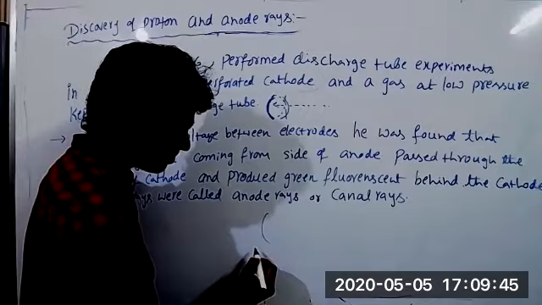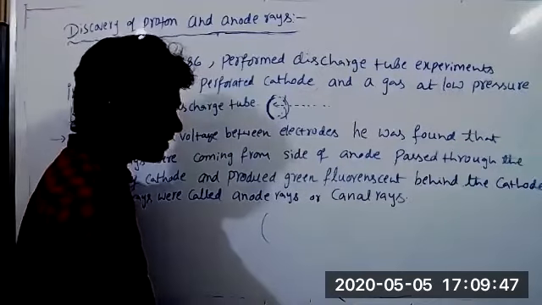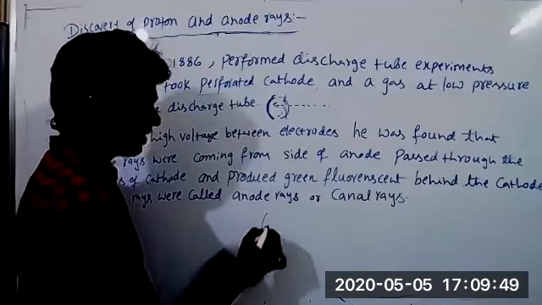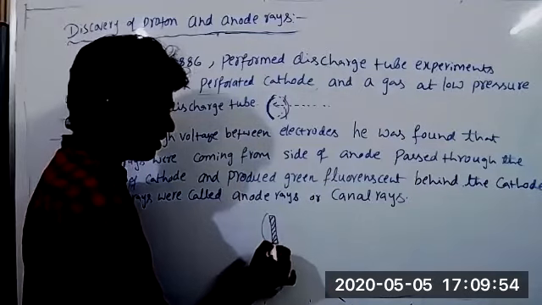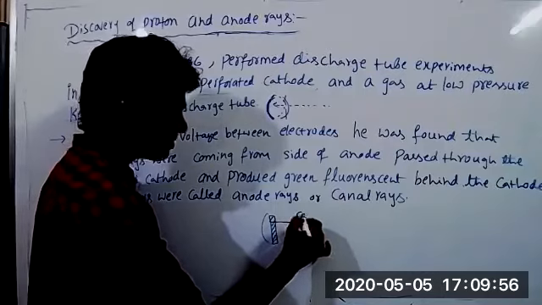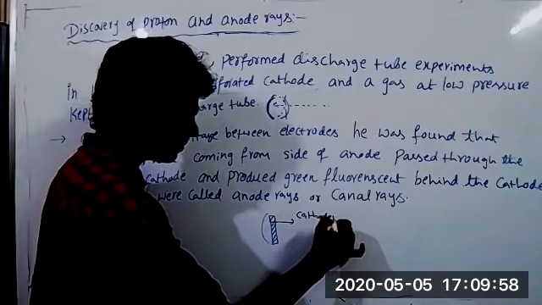No, sir. More negative cathode rays are produced, because the metal plate also produces cathode rays, right? Yes, sir.